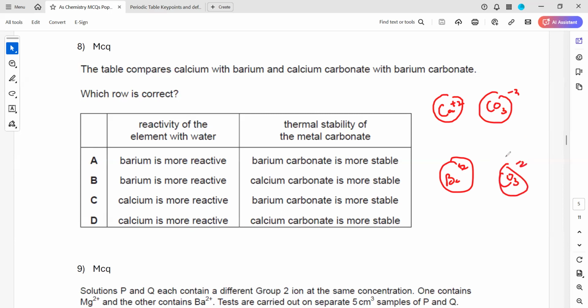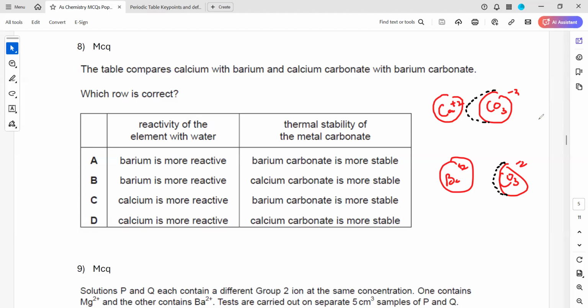Because calcium has a smaller size, it will cause more distortion to the carbonate ion and it reduces the stability. It can decompose. But barium is larger in size, so it causes less distortion to the carbonate ion. So the carbonate ion is more stable, or it will not break down at a low temperature.